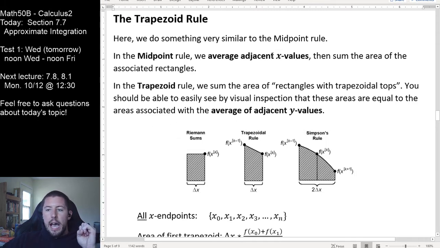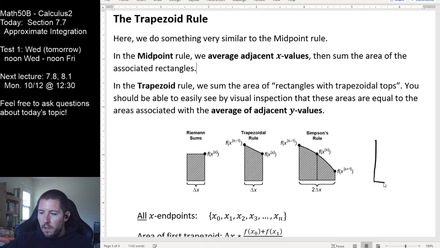It's going to have the skew top right there. What we want to see is that just like in the midpoint rule, we were averaging adjacent x values, in the trapezoidal rule, I'm going to draw a quick, simple picture right here, and we're going to see that this is more like taking the average of adjacent y values. So it's going to be a very similar conceptual thing. So here's the picture that you should see here. If I'm going to draw one rectangle with a trapezoidal top, then what you should see is this is the average of using the lower height as our rectangle plus the upper height as our rectangle, divided by 2, right?